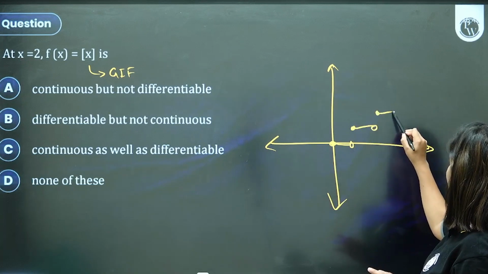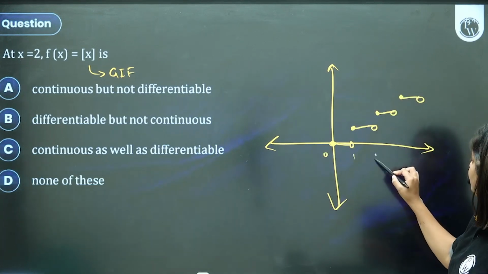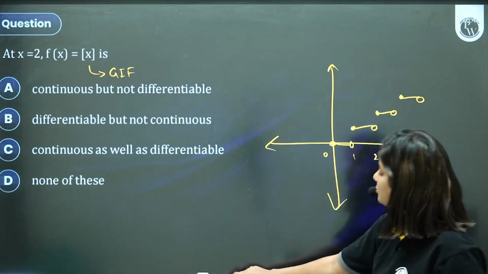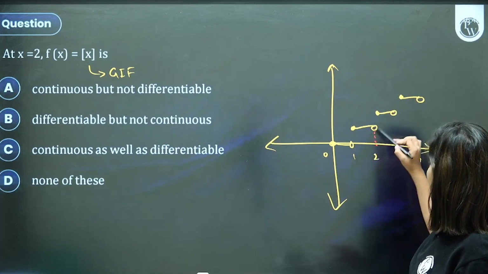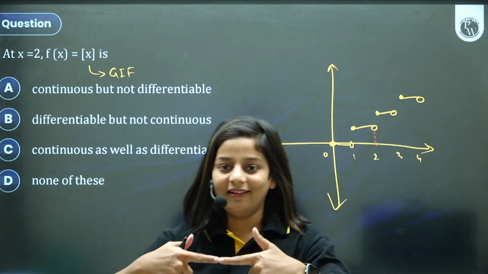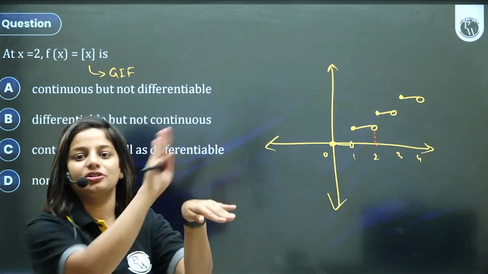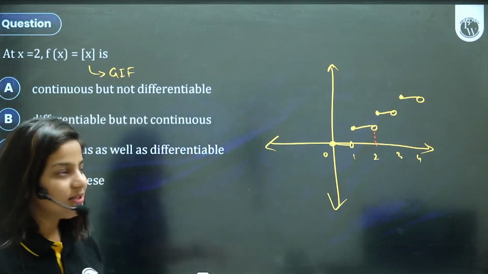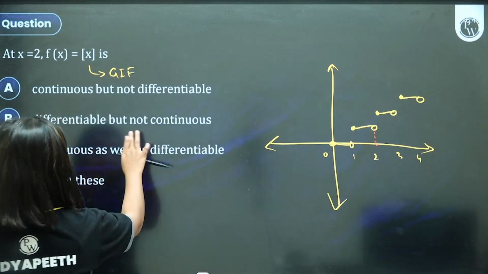Okay, so this is how it acts. You know the graph. This is how it behaves: 0, 1, 2, 3, 4. They want us to check at 2. What happens at 2? Is the graph continuous, meaning before 2 and after 2? No, not continuous. There's a break. Clearly, it's called a piecewise function, because there is a break. So it's not continuous here.